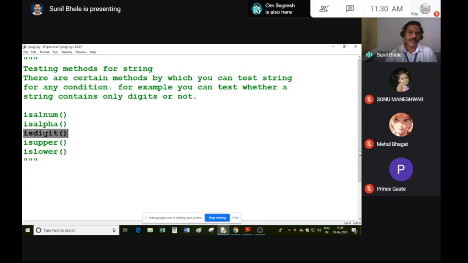The isdigit function checks whether all the characters in the string are digits or not. The isupper function checks whether the string is in uppercase or not. If all the characters are capital letters, this method will return true. The islower method will return true if all the characters in a string are lowercase letters.